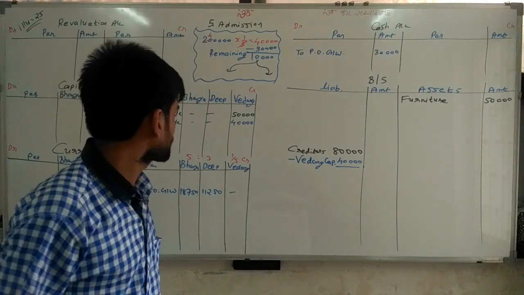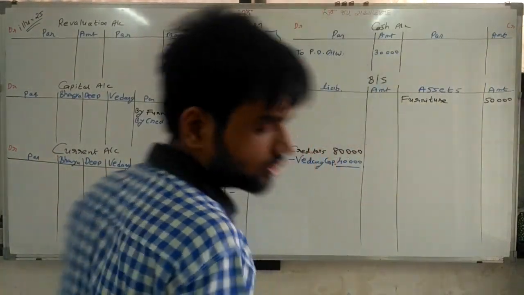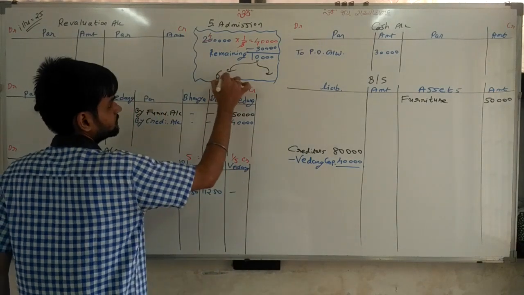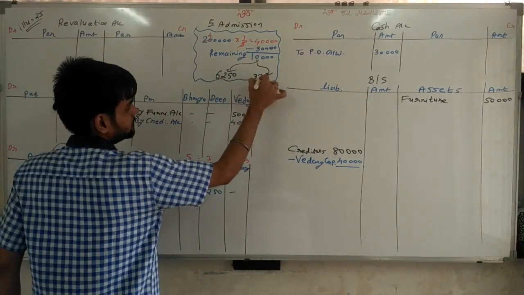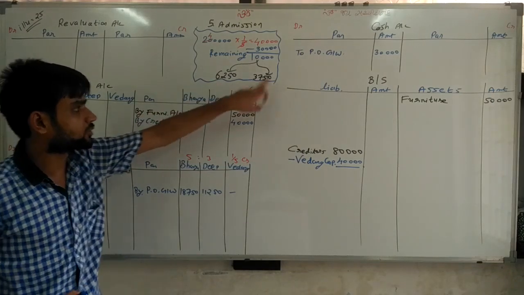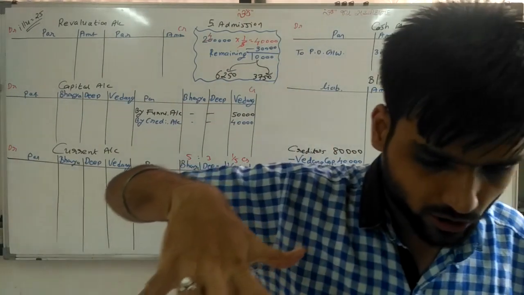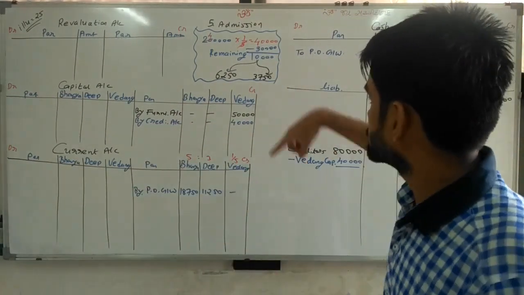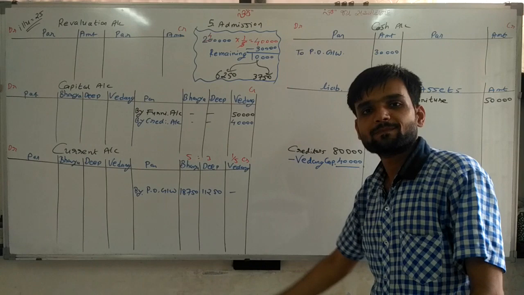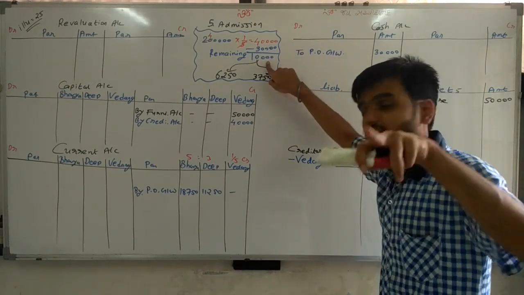So in the 5:3 we are distributing, then getting answer 6250, 3750. This amount given to Bhavya, this amount given to Deep. So 10,000 rupees is distributed among the partners, 6250 and 3750. That's it. But again, debited to Vedang account.